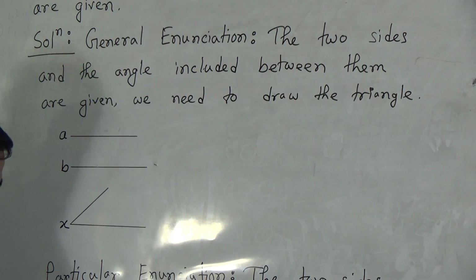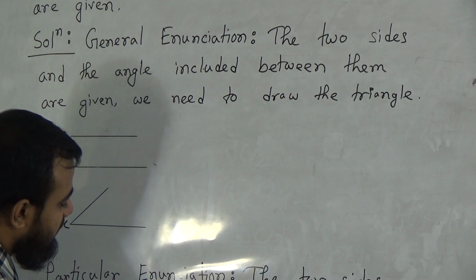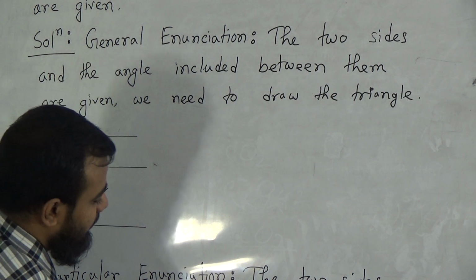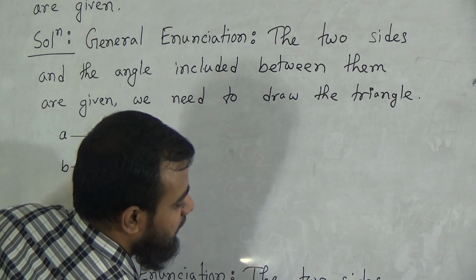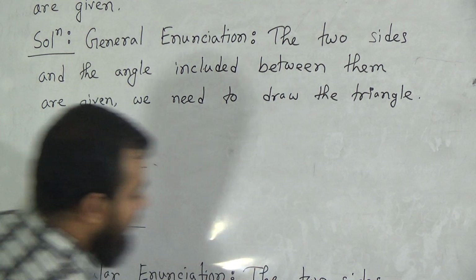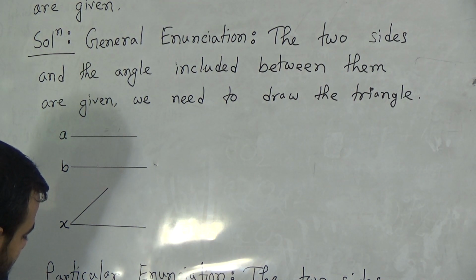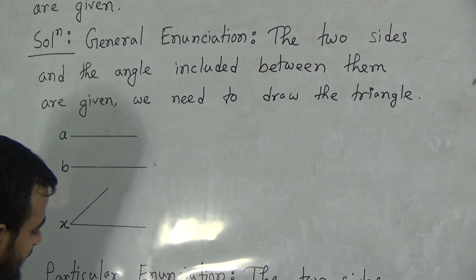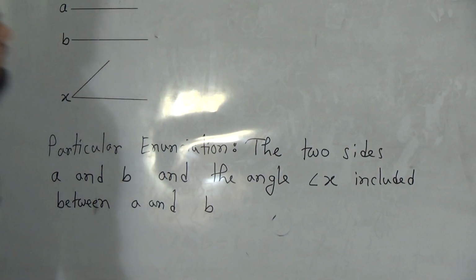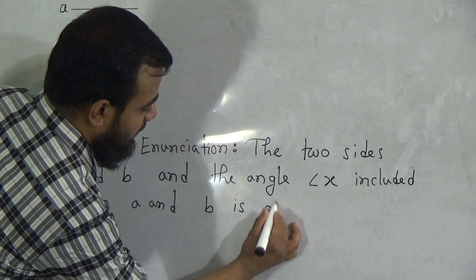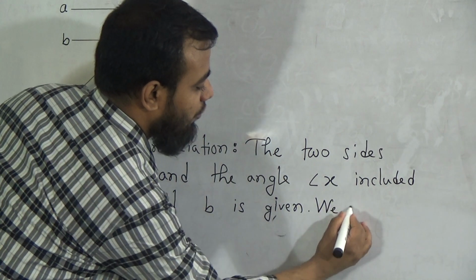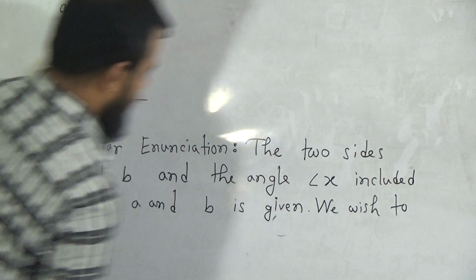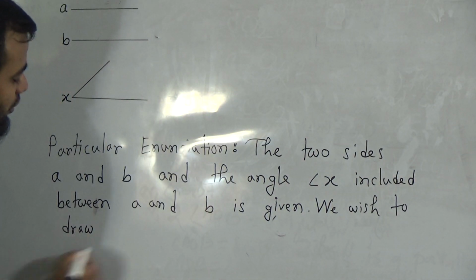Okay, now in the particular enunciation we should write down the two sides A and B, the two sides A and B, and the angle X included between A and B is given. We wish to draw the triangle.